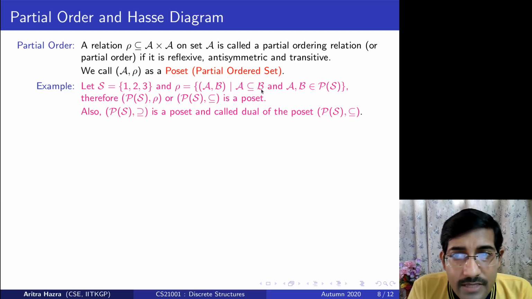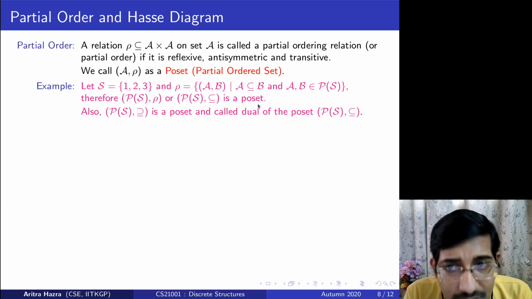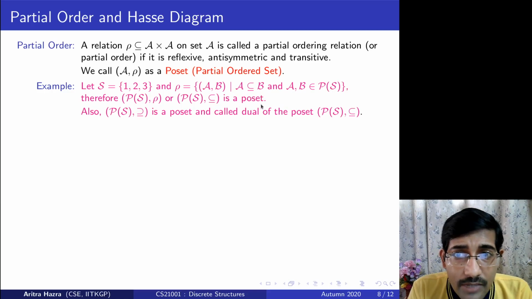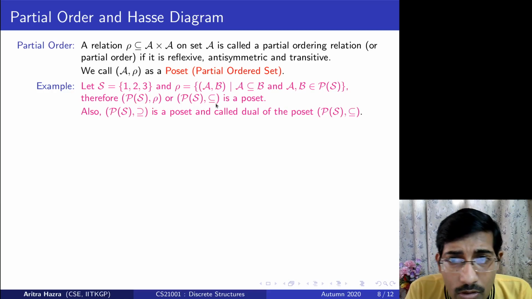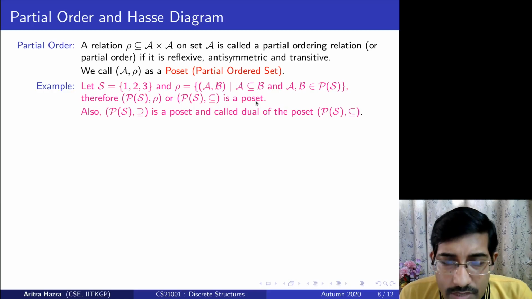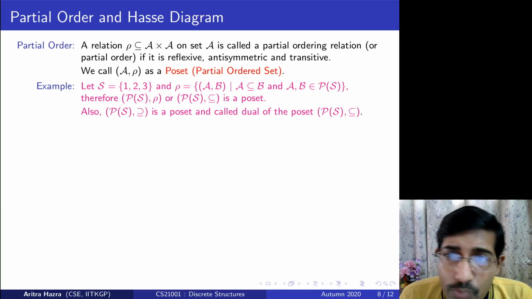Transitive: if A is a subset of B, and B is a subset of C, then A is obviously a subset of C. So therefore, this relation over the power set of S defines a partial order relation. Equivalently, since I have taken the relation as subset, I can say that the power set of {1, 2, 3} with the relation less than equal to is a poset. So essentially the set of all subsets in the universe with the relation less than equal to is a poset.